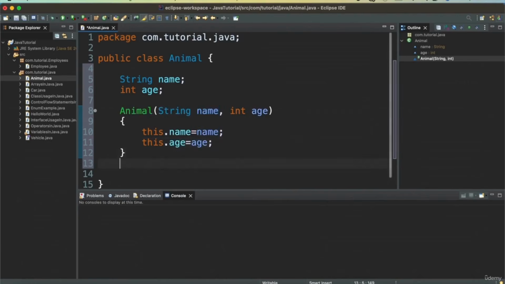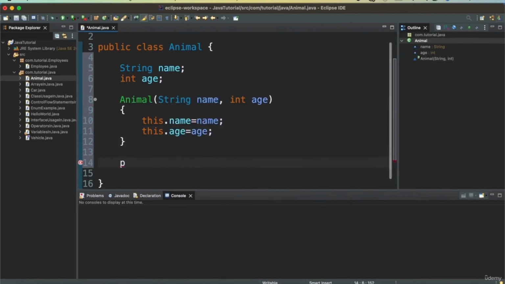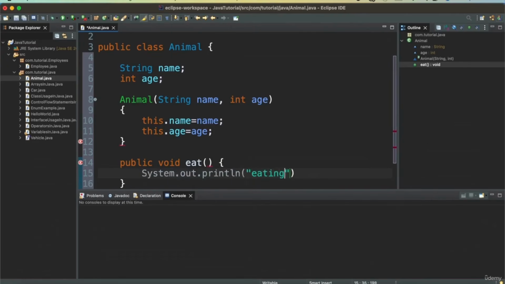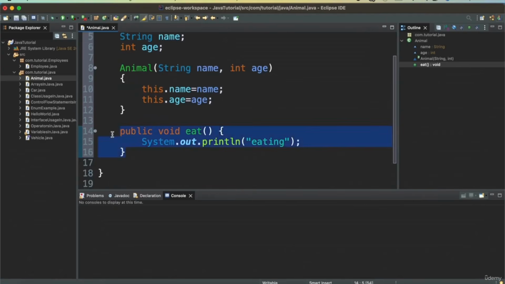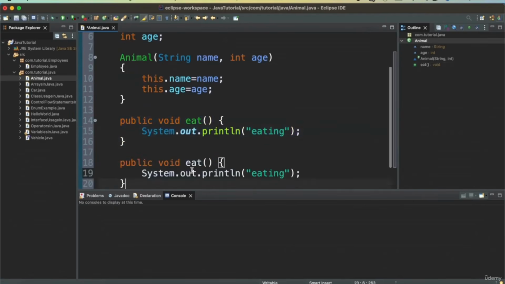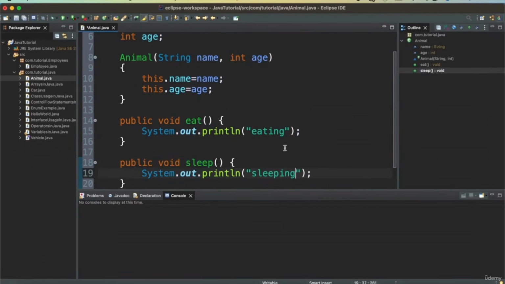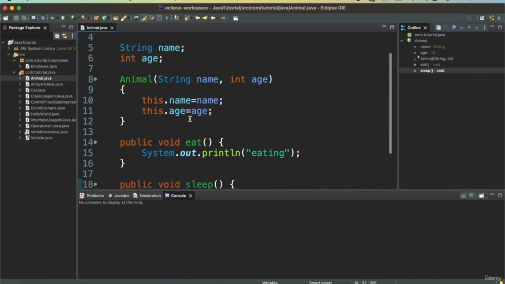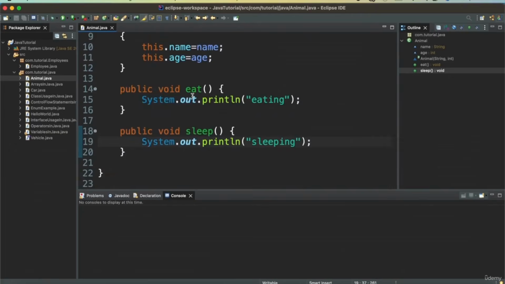We will also define two methods, which is something like public void eat and System.out.println eating, and then we will have something similar, but we will say sleep and then sleeping. So now we have defined an Animal class with name, age, its constructor, and eat and sleep methods.